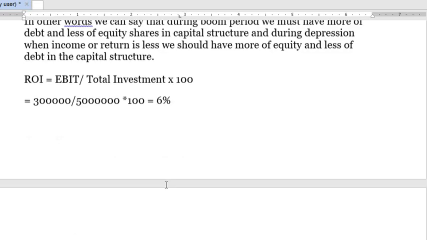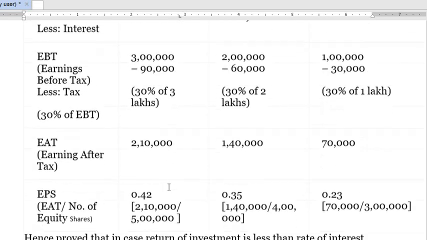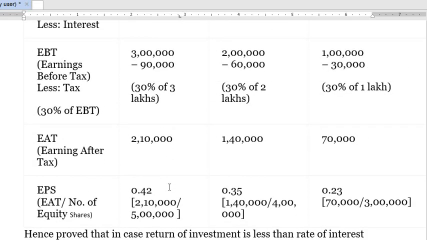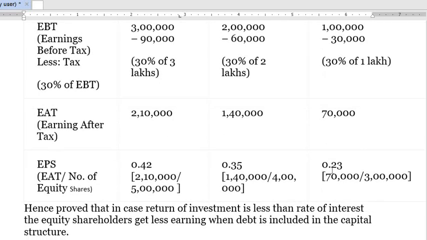And that is why, if we add more debentures or more debt in this second calculation, we get EPS least in the third situation, because in the third situation the debt is higher than in the first and the second situation.